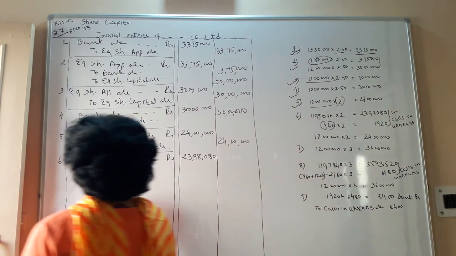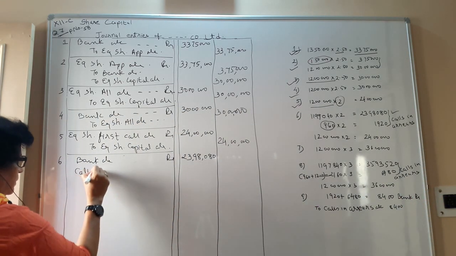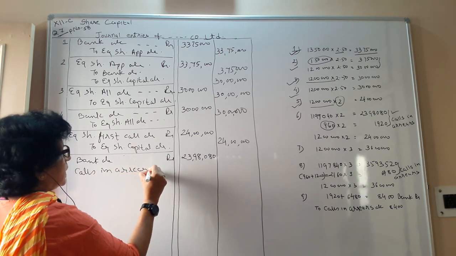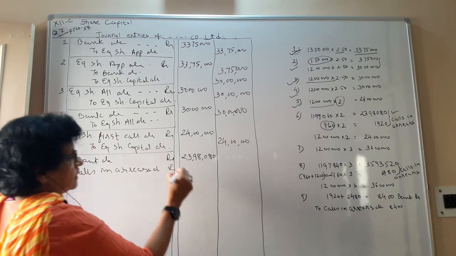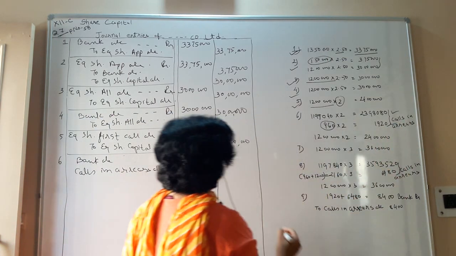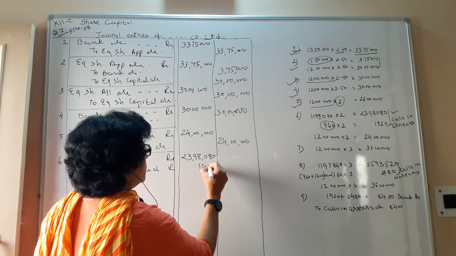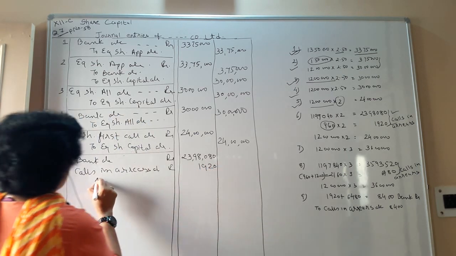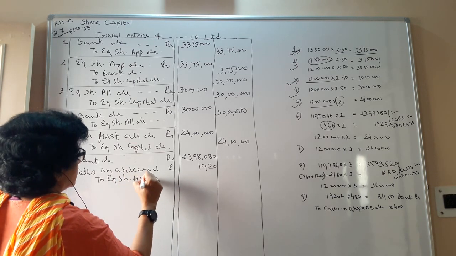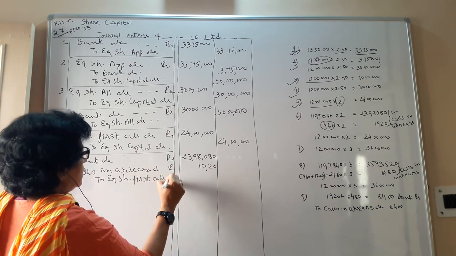Now you have the calls in arrears, the money which is not received. So here calls in arrears account debit. How much? That is 960 into 2, so 1920, to equity share first call account.